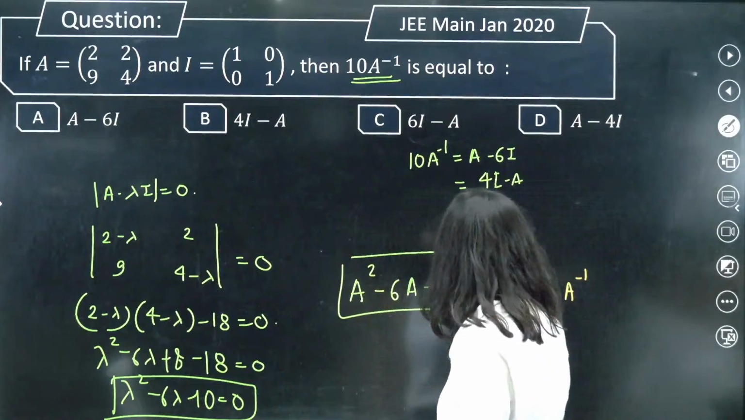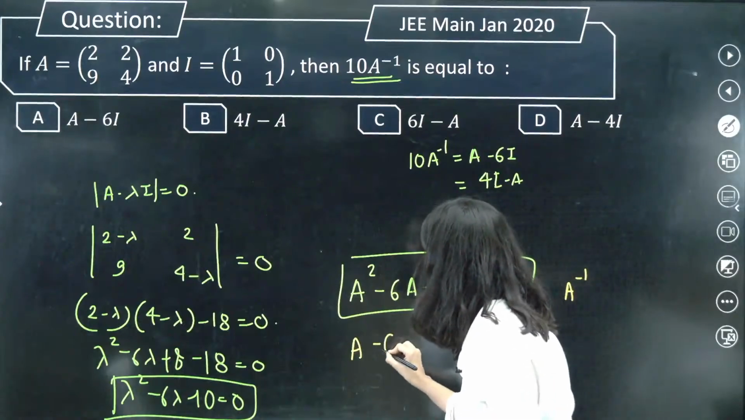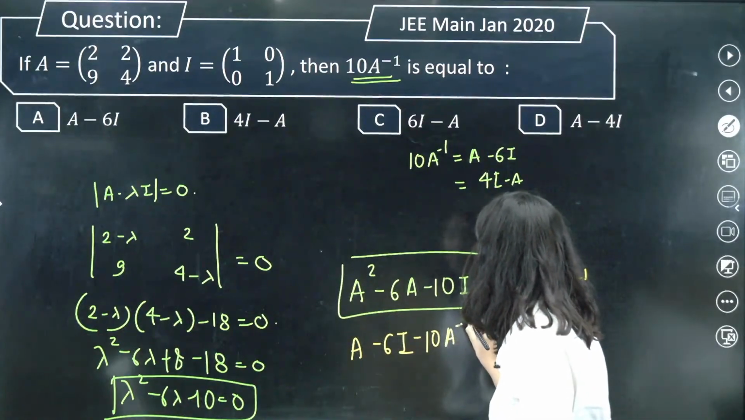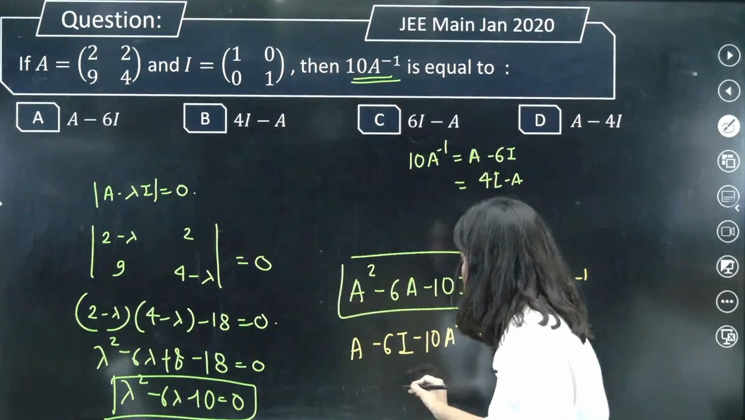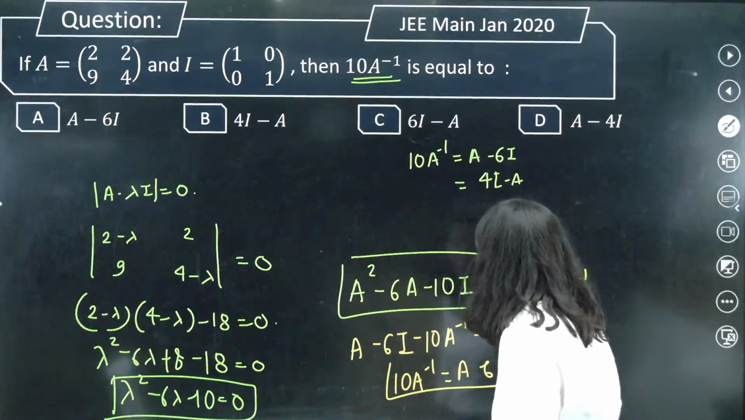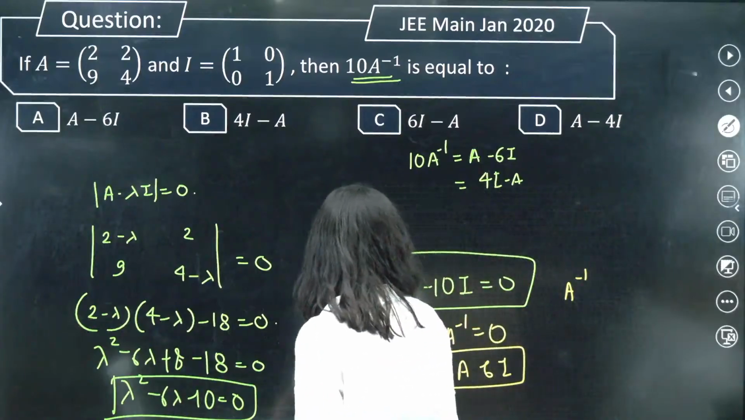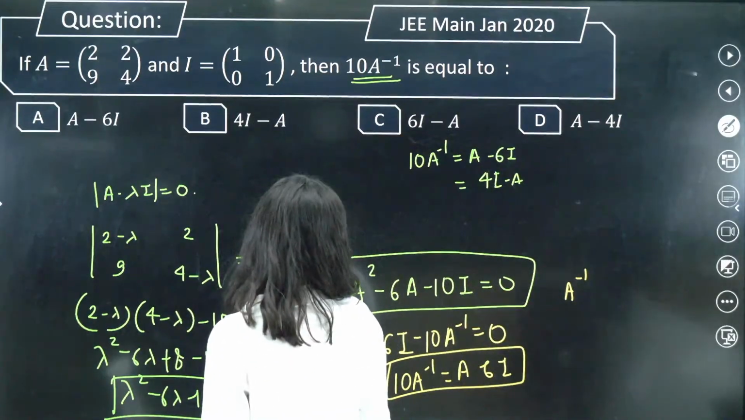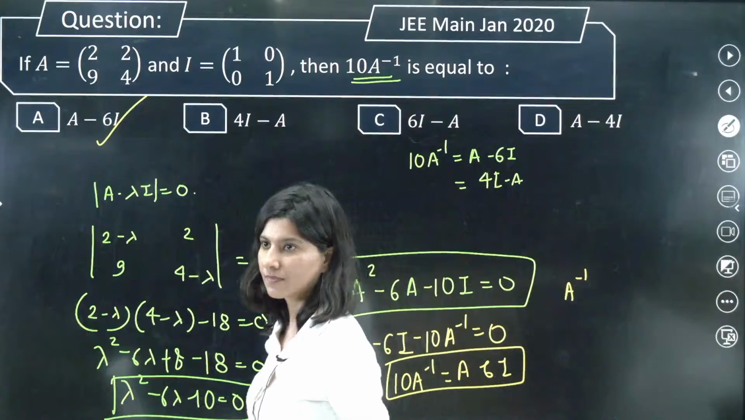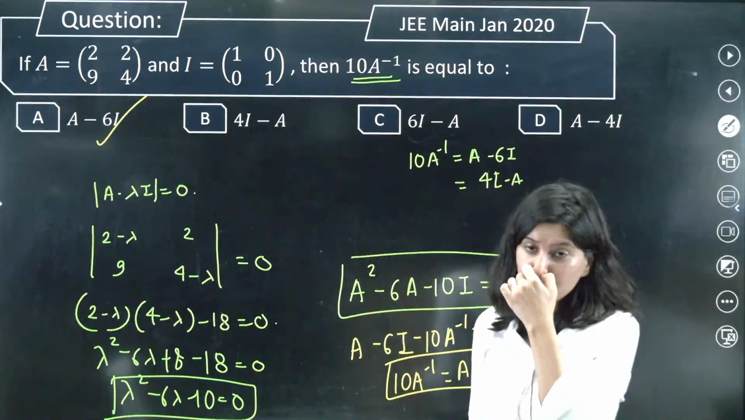So you multiply: A square into A inverse will be A. Correct? A into A inverse will be identity. Correct? Minus 10. I into A inverse will be A inverse equals 0. What you are looking for is 10A inverse clearly. 10A inverse is nothing but A minus 6I. That's how you calculate an equation involving the inverse in a 2 cross 2 matrix, right? A minus 6I. Option A is absolutely right.